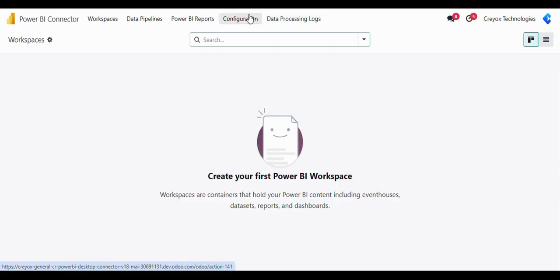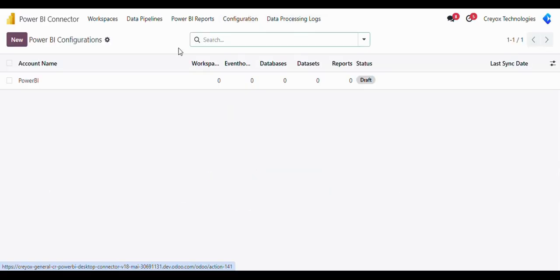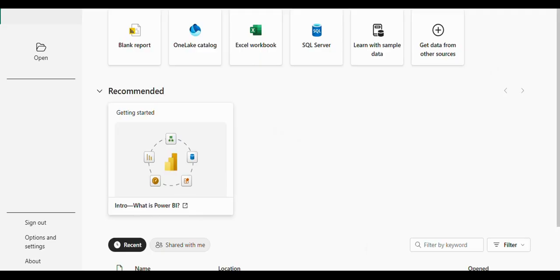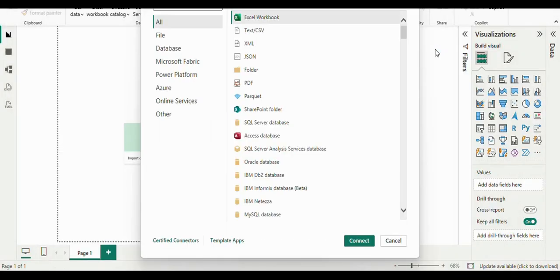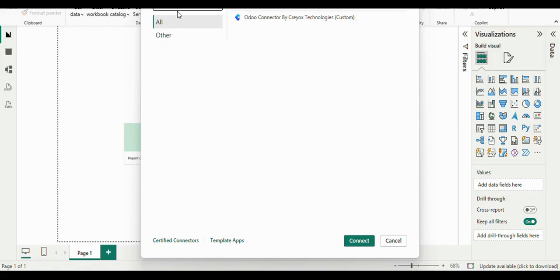First, you need to create one configuration to connect your Odoo database with your Power BI desktop. I have created one account over here under configuration. After creating the account, you need to go to your Power BI desktop, and then click on get data from other sources. Here you need to search Creyox Odoo. Here you will be able to see Odoo Connector by Creyox Technologies. This is one instance which will connect your Odoo database with your Power BI so that you can fetch the data from your Odoo to Power BI.